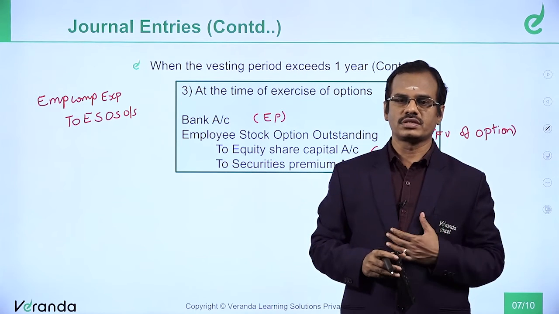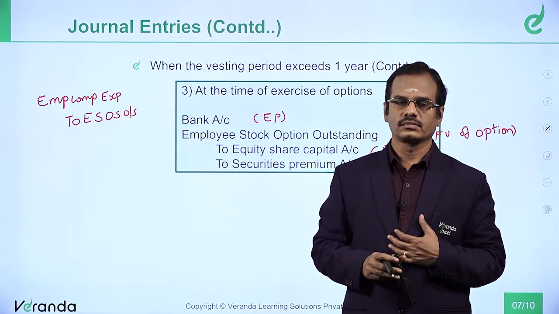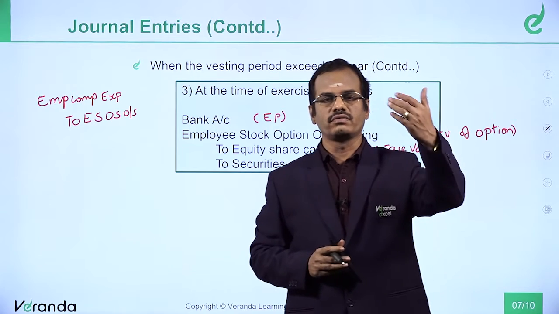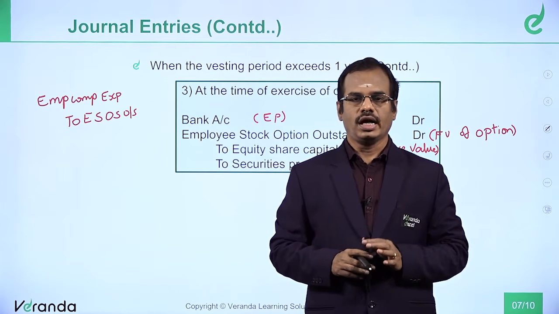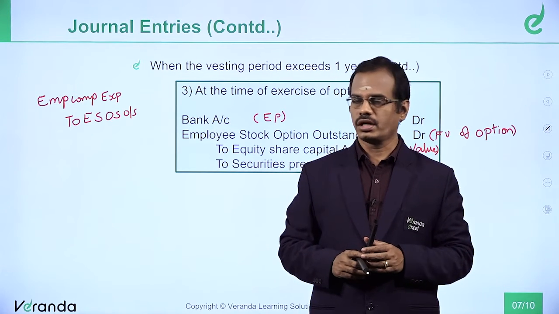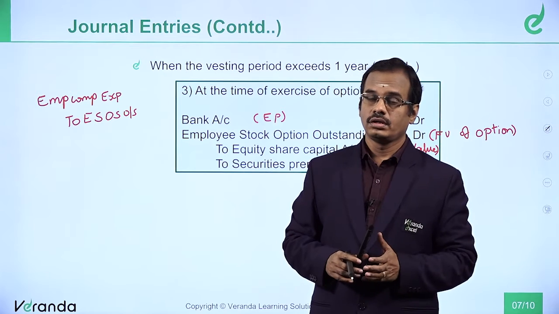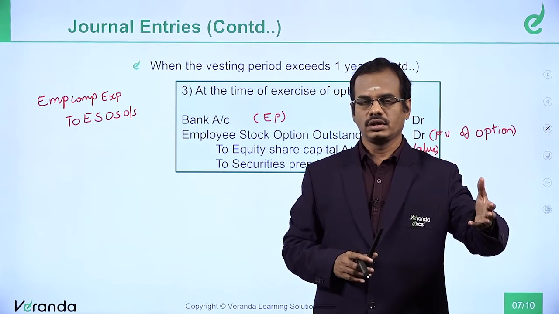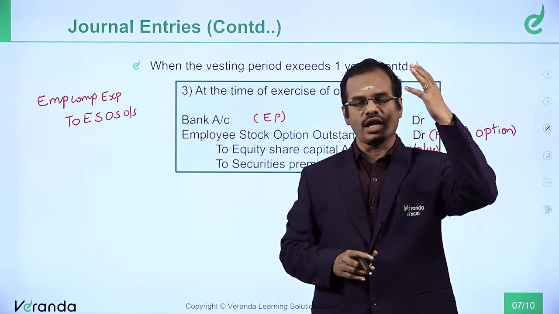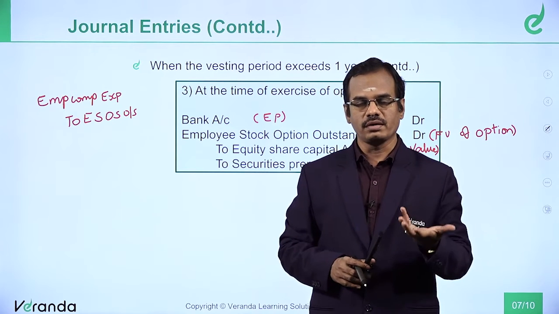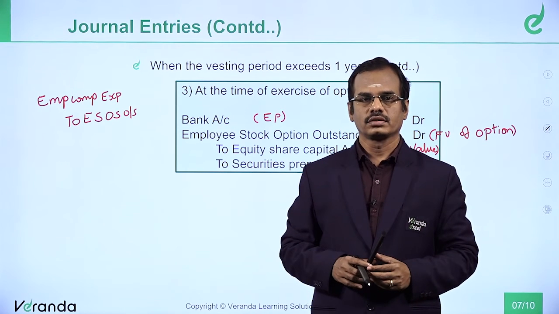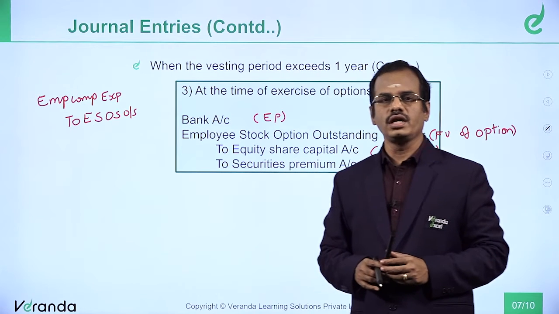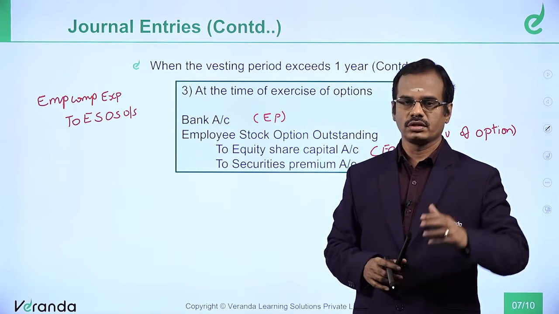Now for lapse, can I pass the reverse of this entry? Answer: not possible, you cannot pass it. You know why? Your expense recognition may be in year 1, but lapse can be in the 3rd year, the 4th year, or any year. So we cannot pass the entry ESOS to employee compensation.